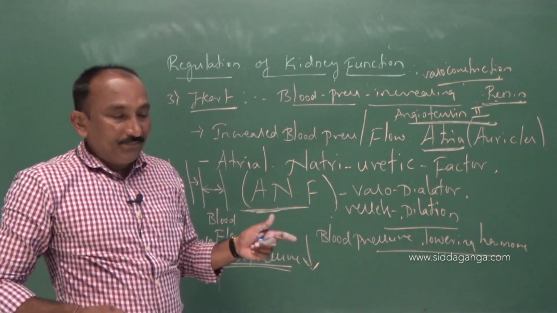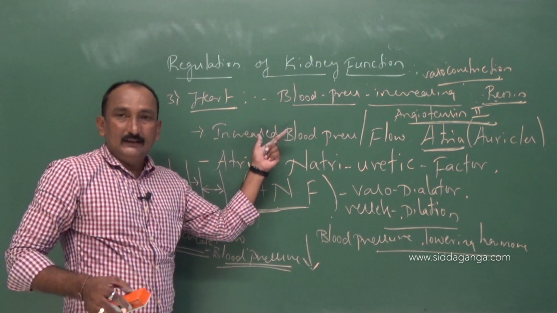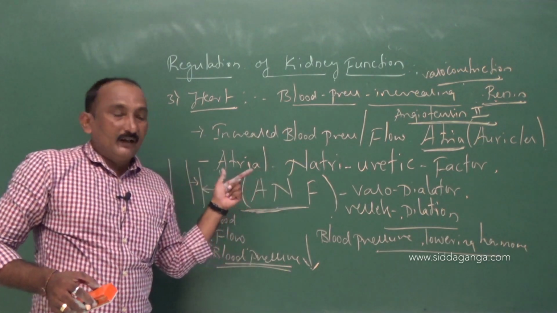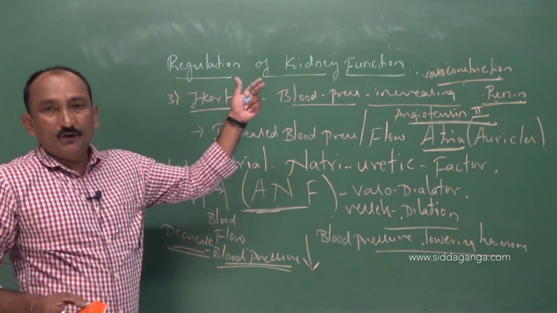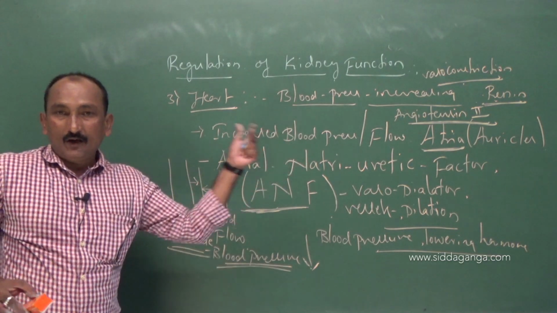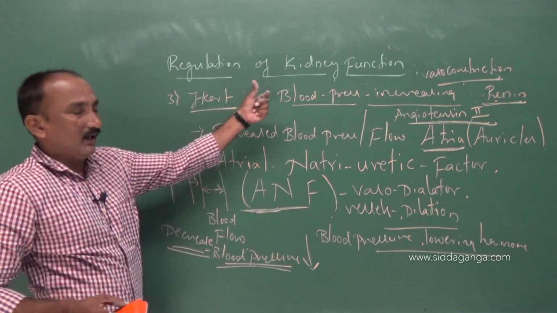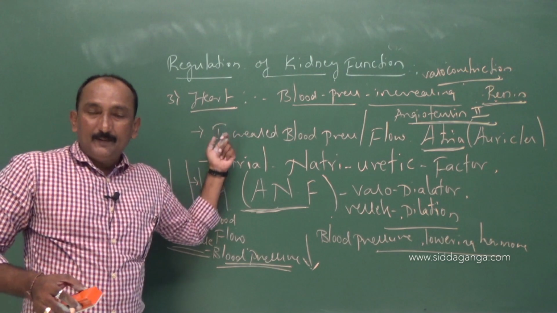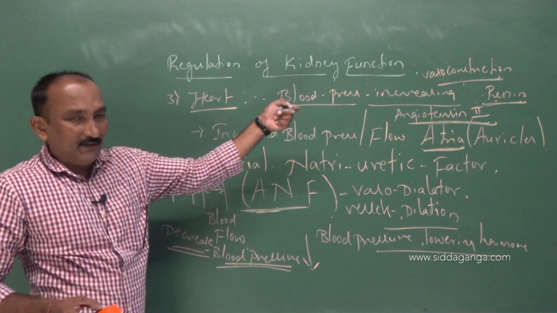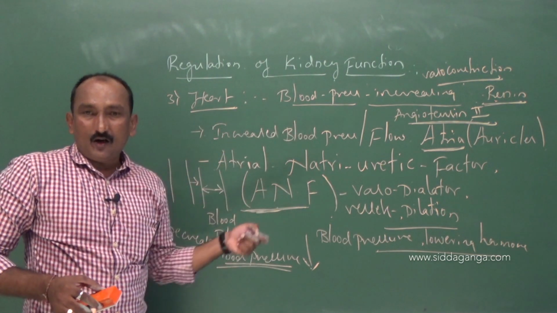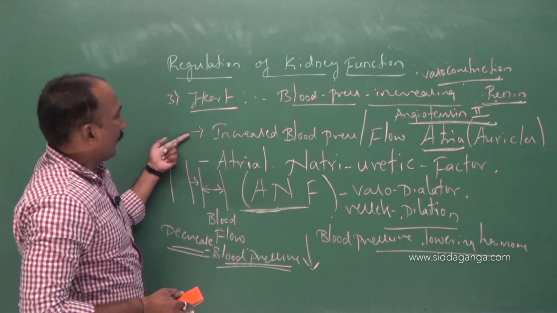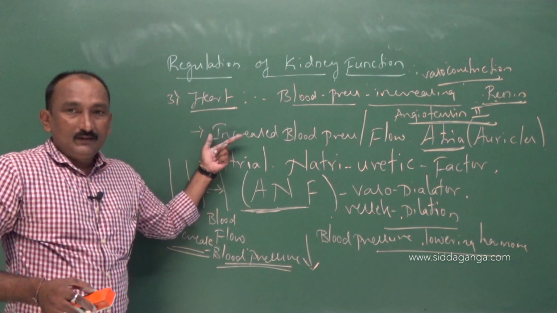Is it clear? While we study the regulation of kidney function, three major structures are involved: one is the hypothalamus, the second is the juxtaglomerular apparatus, and the third is the heart.